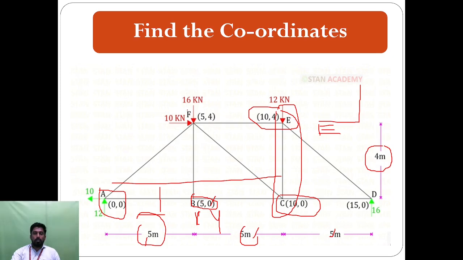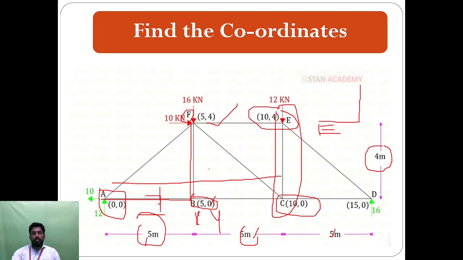Now consider the point F. Point F means here the x distance is 5, here the x distance is 5, so provide 5 here. Then the BD distance is 4 meter, so we provide 4 meter. So this is the method for how we calculate and find the coordinates. These coordinates help us find the member forces of the support.